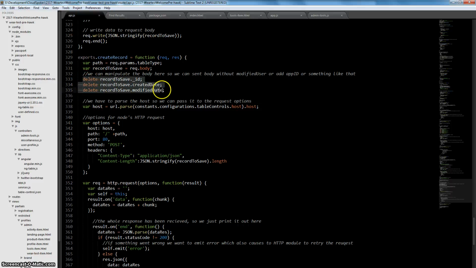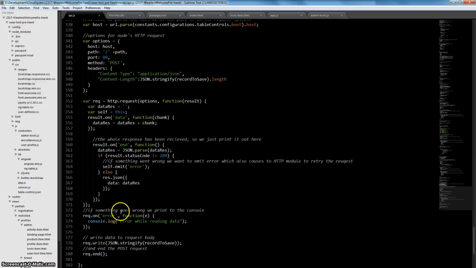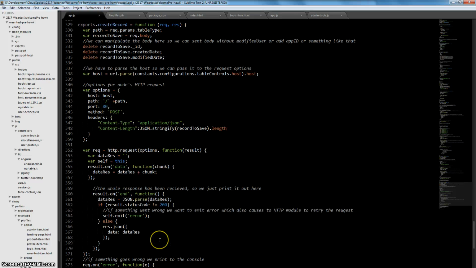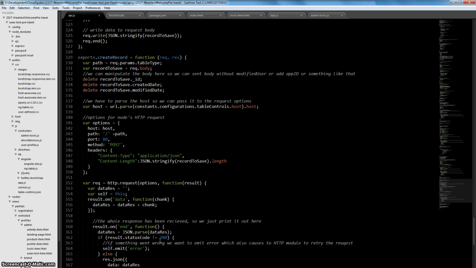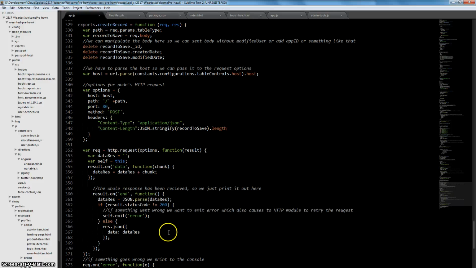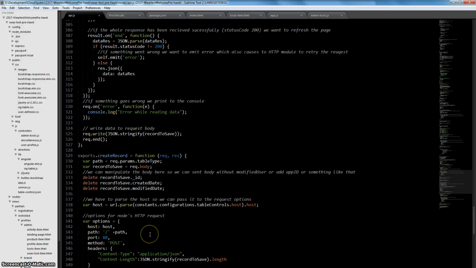Here was the other part of the requirement. If we want to delete some records or something, we can just delete these parts, and those are not going to get sent. So we can just delete this, or we could add some stuff here, and it will just be sent, because we are sending all this, we're stringifying all the JSON and just sending it out. So it's really easy to add or remove any parameters or properties or whatever. So that is it.